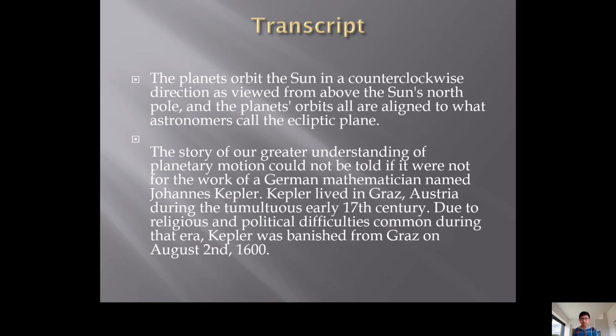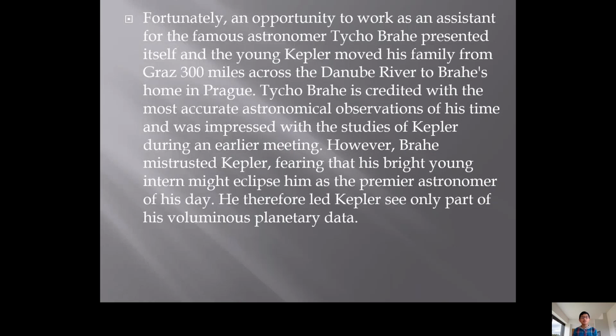Kepler lived in Graz, Austria during the tumultuous early 17th century. Due to religious and political difficulties common during that era, Kepler was banished from Graz on August 2nd, 1600 CE. Fortunately, an opportunity to work as an assistant for the famous astronomer Tycho Brahe presented itself, and the young Kepler moved his family from Graz 300 miles across the Danube River to Brahe's home in Prague.